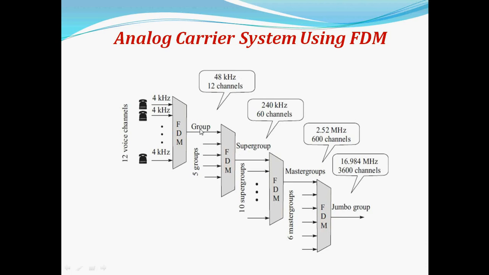Accordingly we are grouping these channels, having 12 channels, such that 5 groups will be there. Now a supergroup is formed with these 5 groups, and 10 subgroups will be given to this. Accordingly the frequency increases. Initially we have 12 channels, now it comes to 60 channels and the frequency is 240 kilohertz. Respectively a jumbo group will form with a frequency of 16.984 megahertz, over which 3600 channels can be sent, allocating different frequencies.